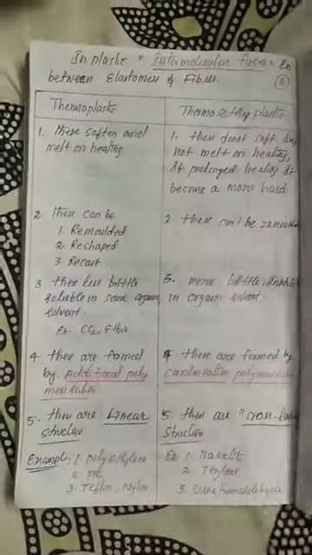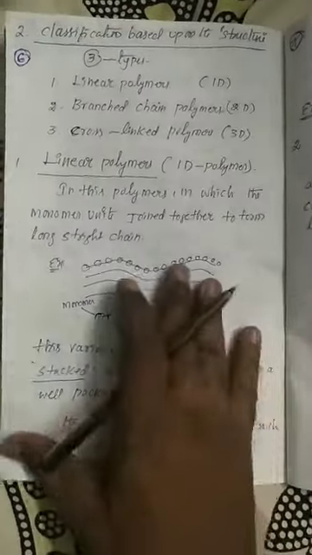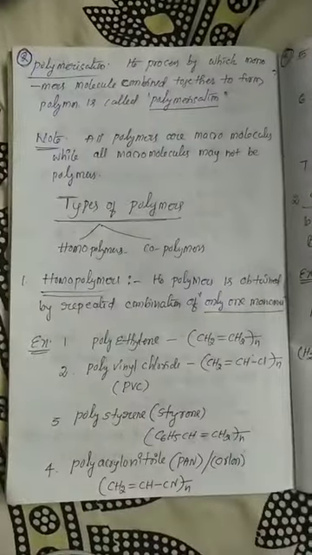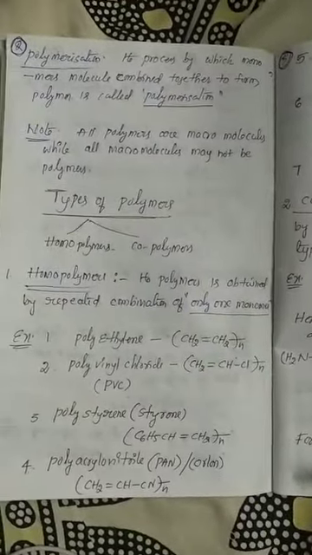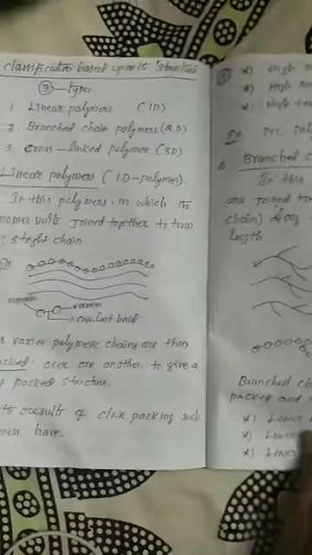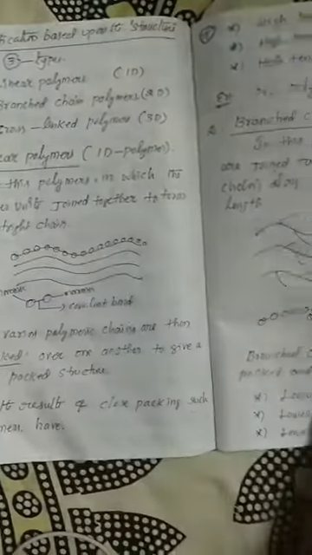Source of origin means there are three types of polymers: natural polymers, synthetic polymers, and semi-synthetic polymers. You have already studied these polymers. The second one is structure: linear polymer, branched chain polymer, and cross-linked polymer.